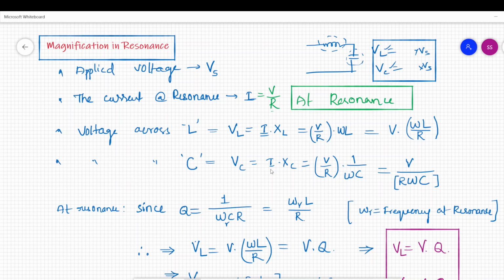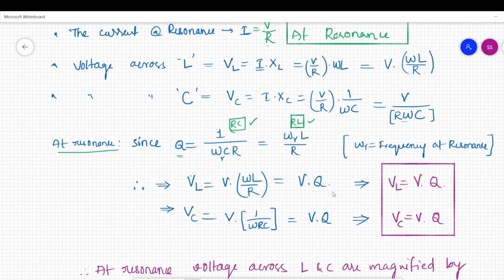Similarly, voltage across capacitor VC, we are talking about series RLC circuit here, will be I into XC, V by R into 1 by omega C, that is V by R omega C. At resonance, the Q factor can be written as 1 by omega CR, which is equal to omega L by R. Both are equal at resonance. Here the quality factor at resonance is 1 by omega R CR, where omega R is nothing but the resonance frequency, right?